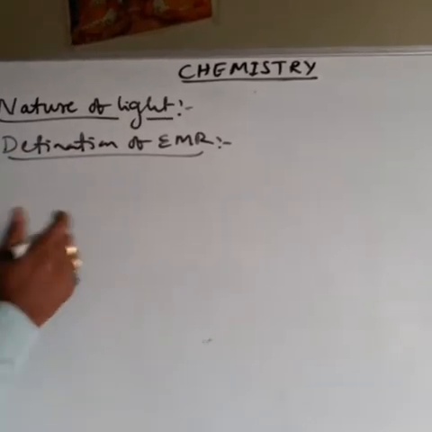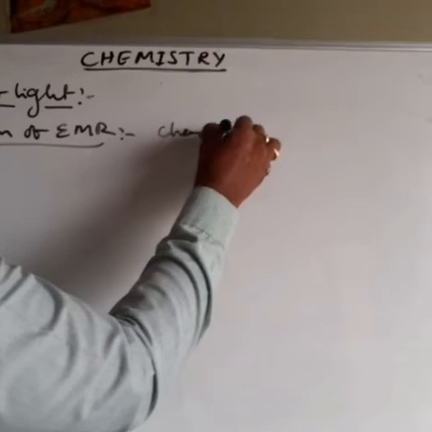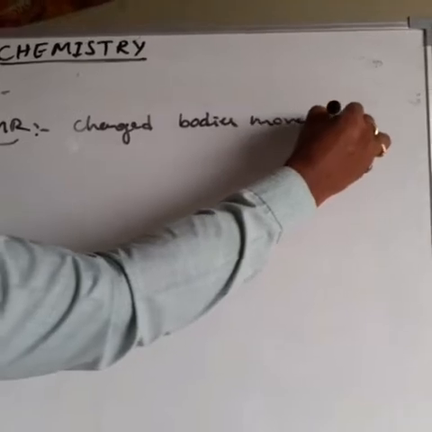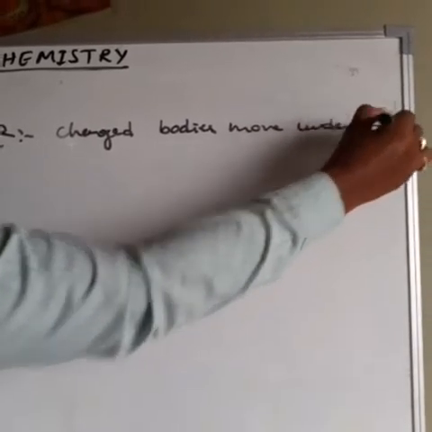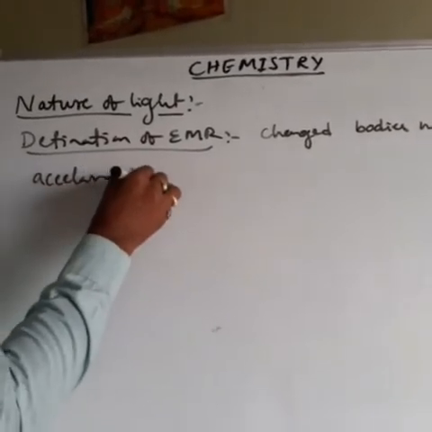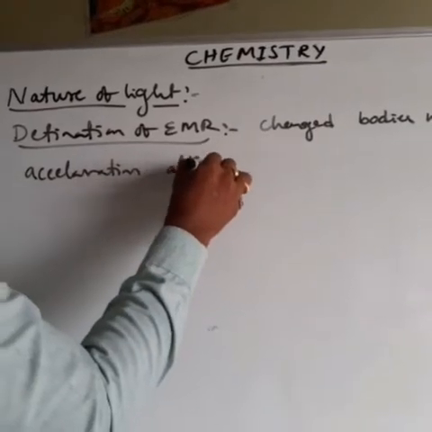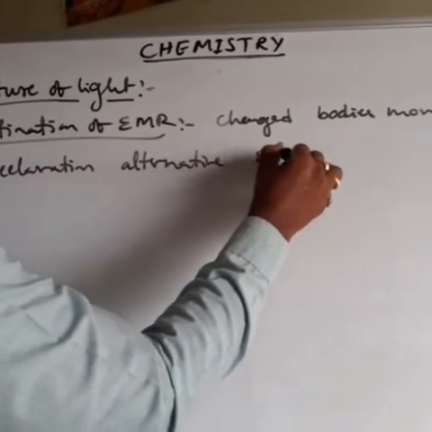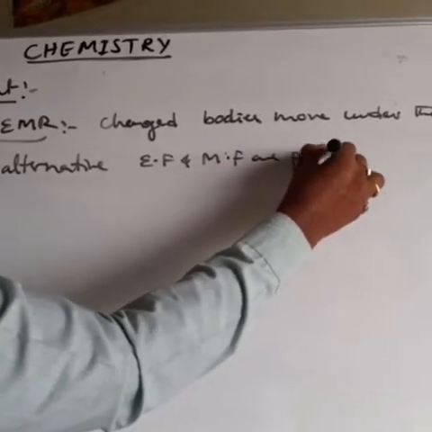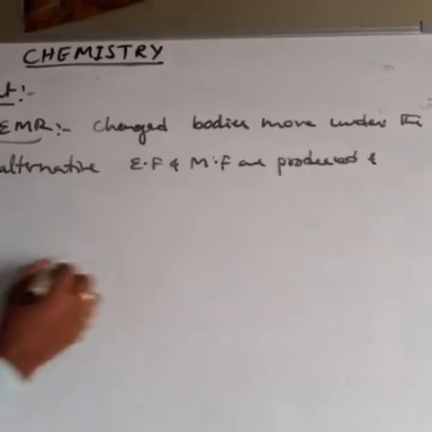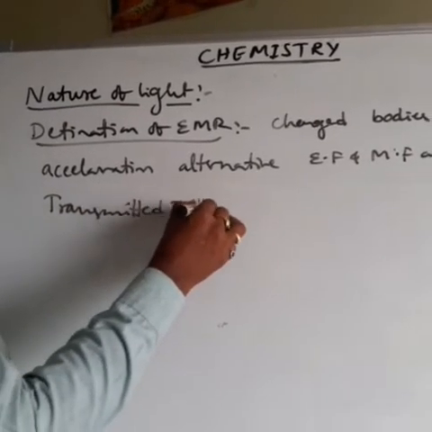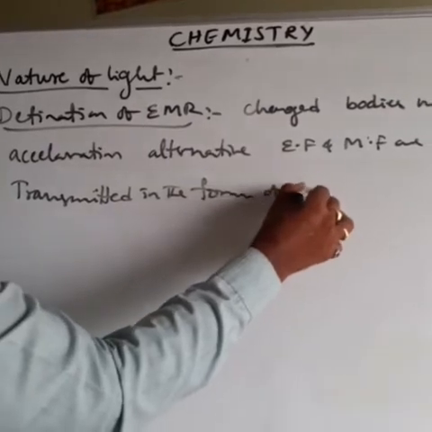The charged bodies move under acceleration. Alternating electric field and magnetic field are produced and transmitted in the form of wave.